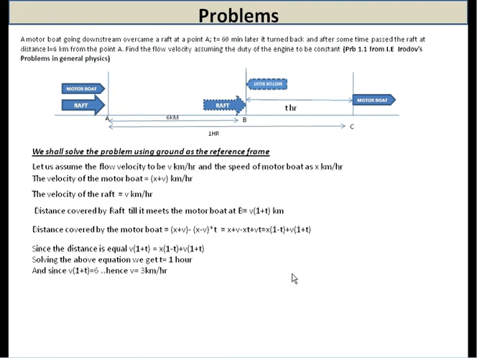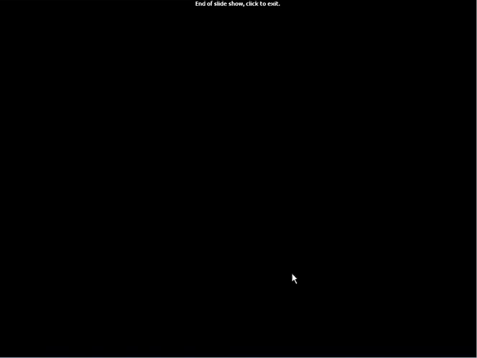Now, if we equate these two equations and put AB equal to 6 km, we get T equal to 1 hour, and solving we get v equal to 3 km/h. Now, you can try to solve this problem using the raft as the frame of reference.